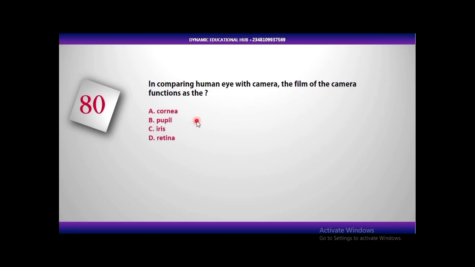Camera has a diaphragm, our eyes also has iris. So there is a lot of comparison between camera and human eye. So here, the answer is in human eye, the film of the camera where the image will be formed functions as the retina.